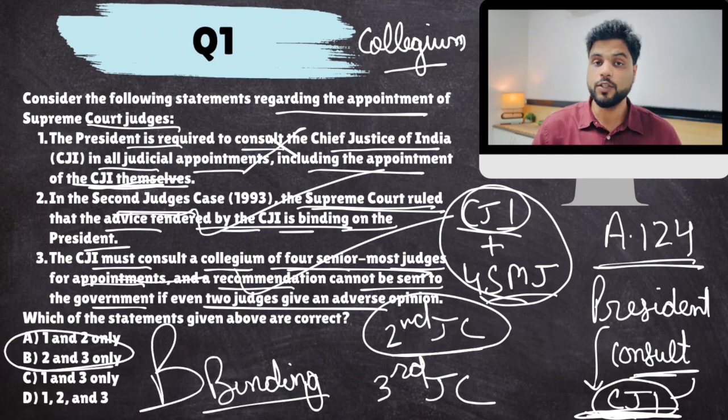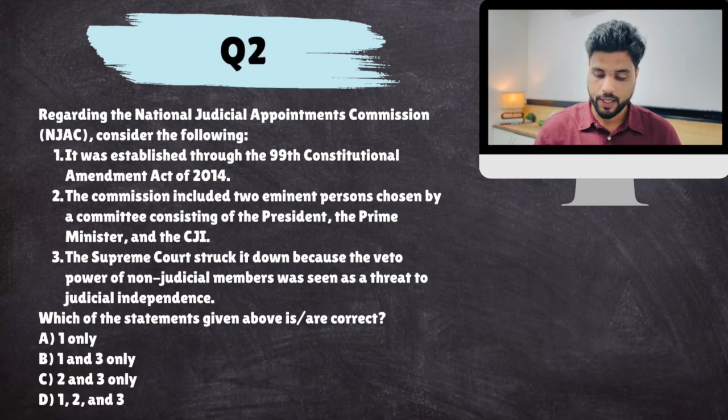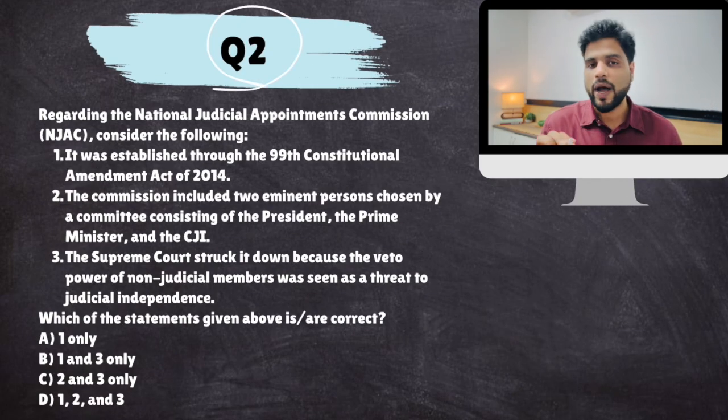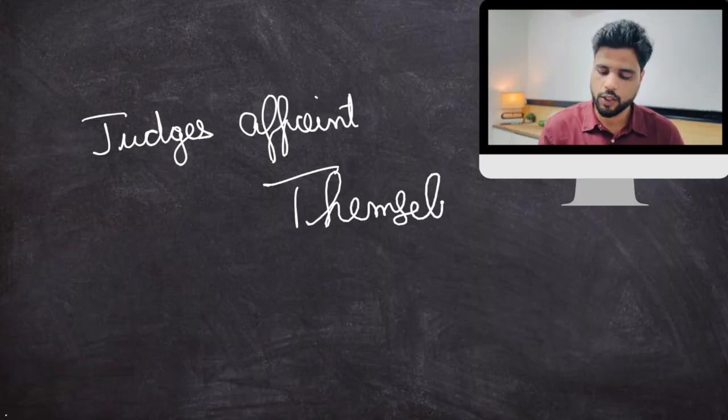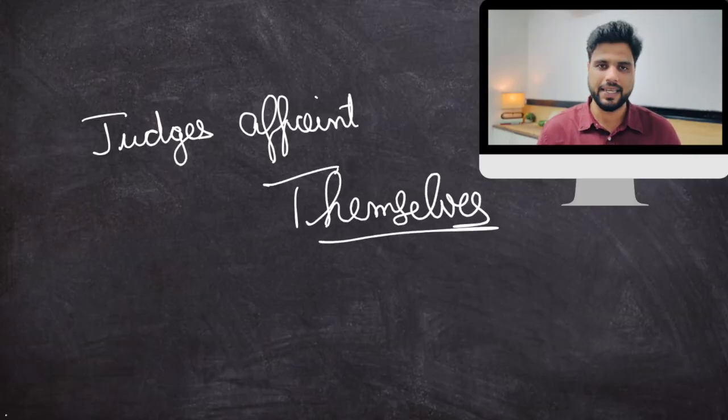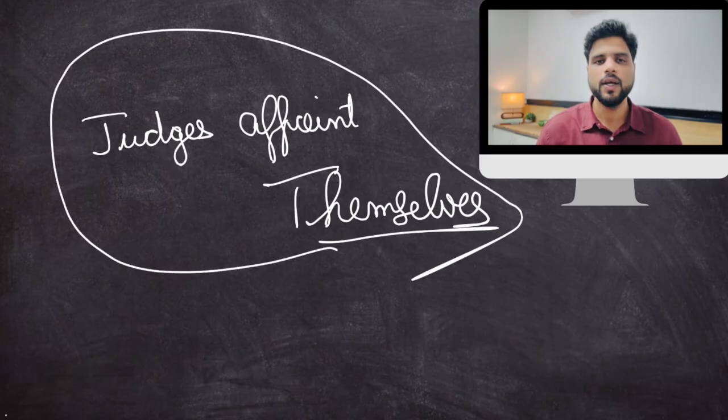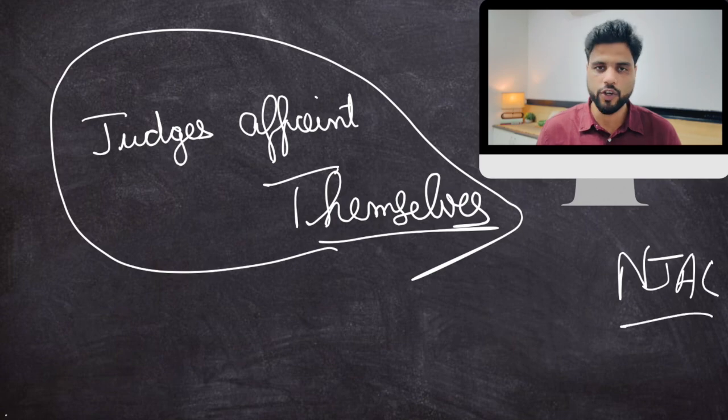Right. Now, this was a very controversial judgment, third judge's case. Remember this. Now, why was it controversial? Well, the controversy was that nowhere in the world do judges appoint themselves. So it was criticized. The collegium system was criticized heavily. So to reform it, the government came up with NJAC. Now let's talk about the question related to NJAC, then I'll explain further.